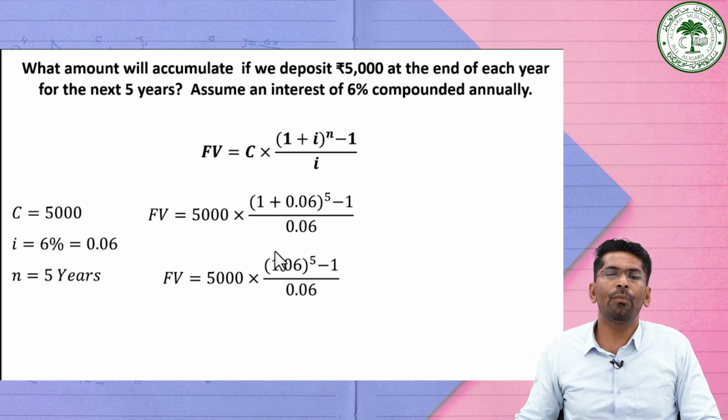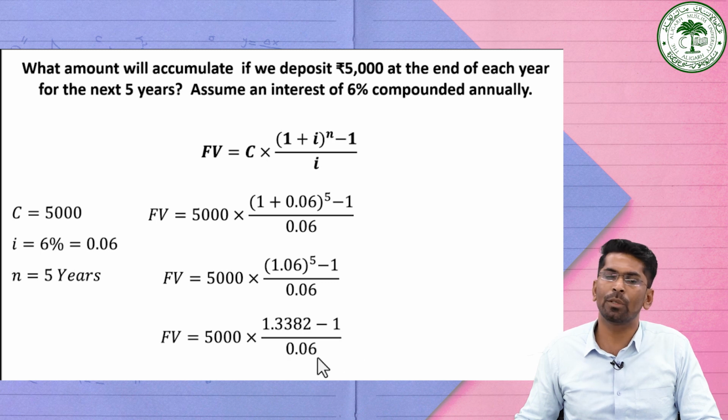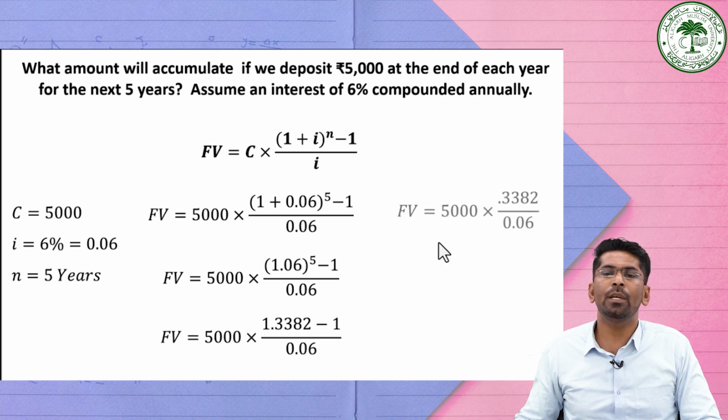Then the value of 1.06 raised to the power 5, by using the calculator, we can find it, it is 1.3382, minus 1, divided by 0.06. If you subtract the 1 from this value, it is equal to 0.3382. Then dividing 0.3382 by 0.06, it will become 5.6366.